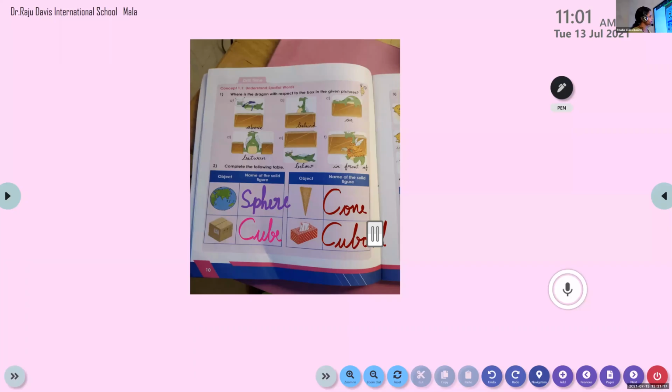Okay, please write the answers. Those who have completed, please take page number 11. Cuboid.